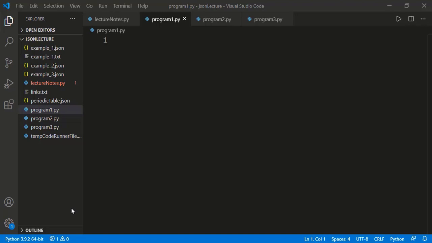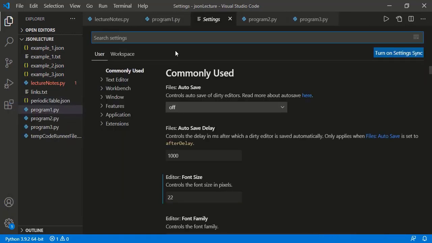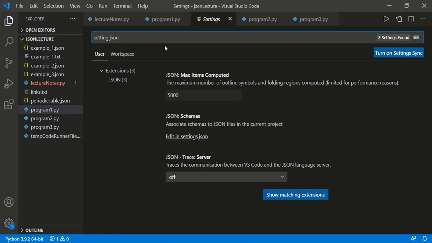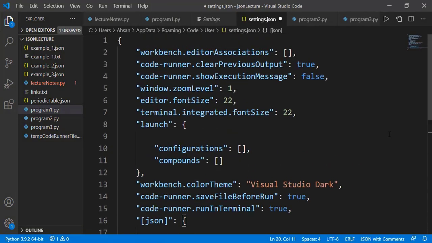For example, in this Visual Studio Code we set different settings like the color theme, the font size and any other settings we specify, and that is available in a JSON file, and Visual Studio Code configures different settings by reading that JSON file. You can go to this setting icon and click Settings. Search for settings.json and click this settings.json. It will open the settings.json file and you can see different settings of the Visual Studio Code. For example, editor font size is 22, workbench color theme is Visual Studio Dark, and many more.